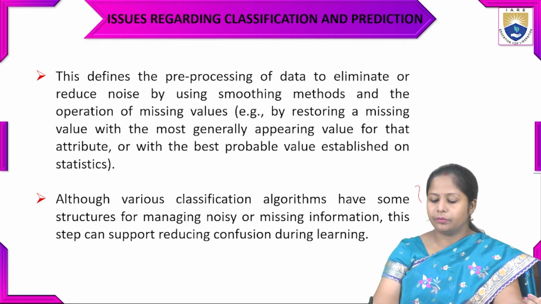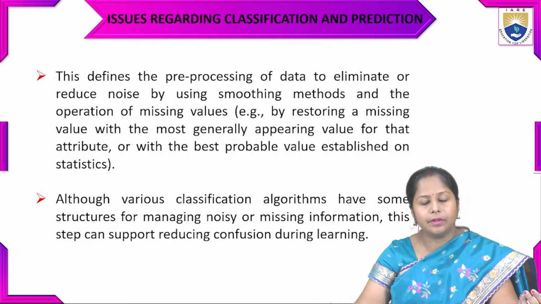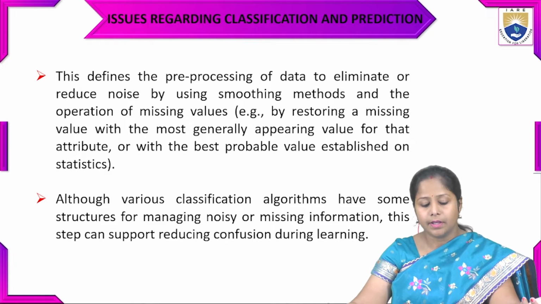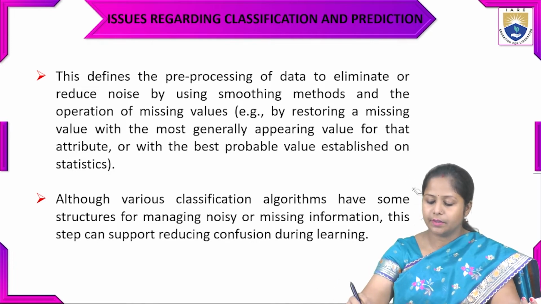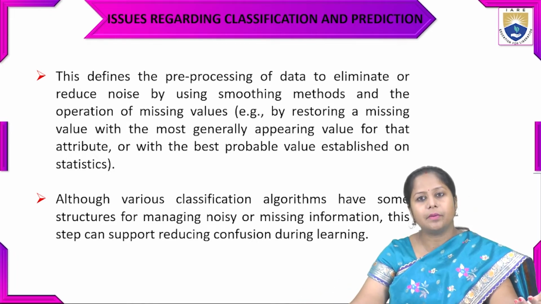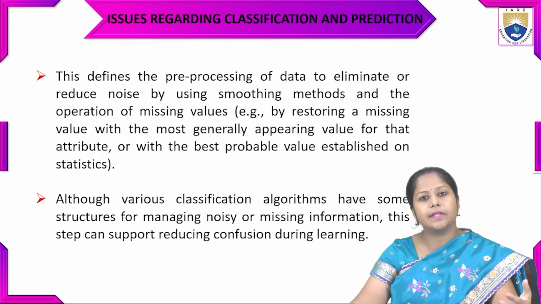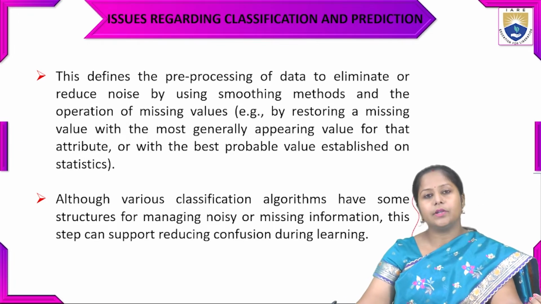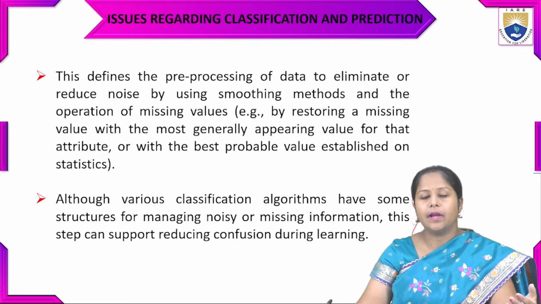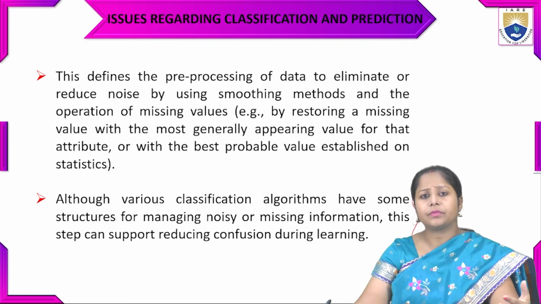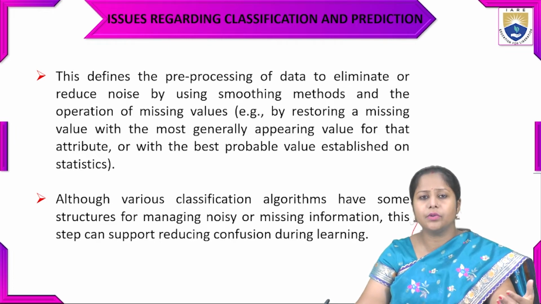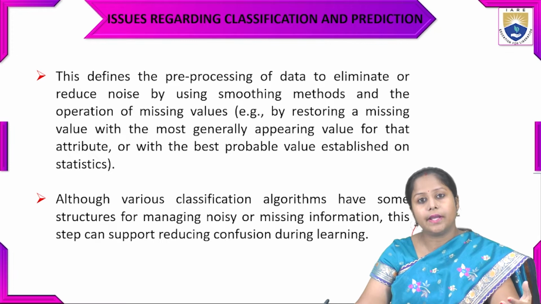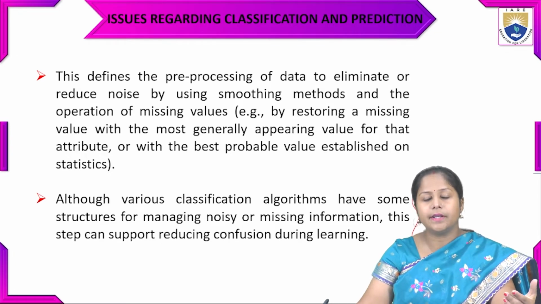There are different classification algorithms having some structure for managing this type of noise, missing values and outliers. This step can support reducing confusion. The end user who is going to use that data should not be confused by the data in the database.